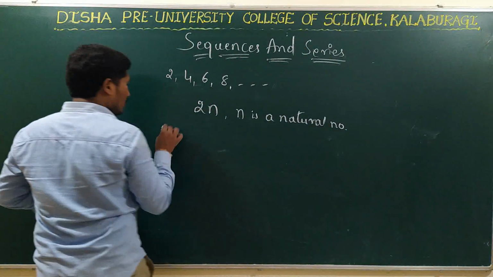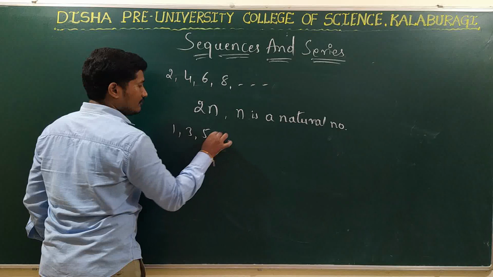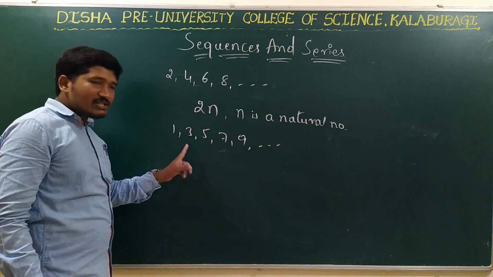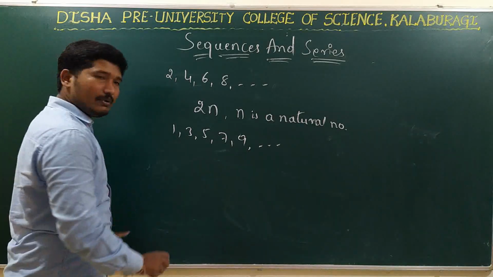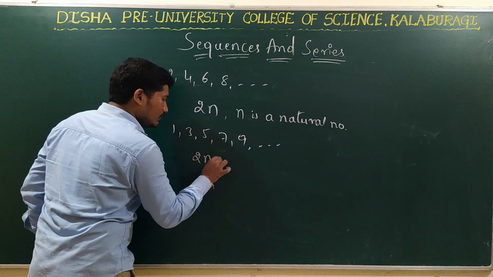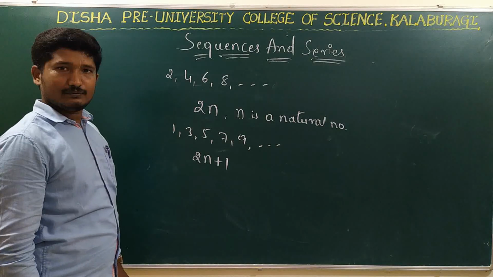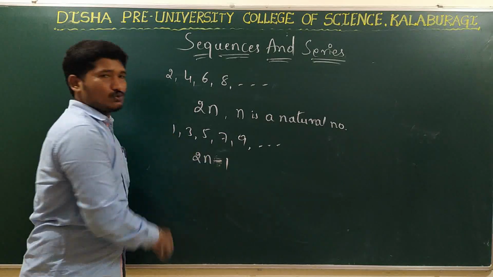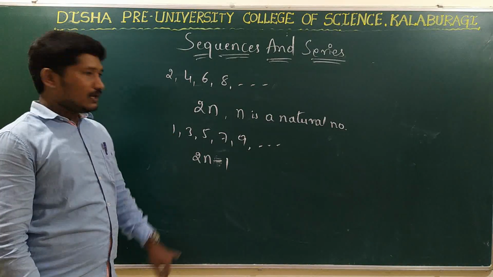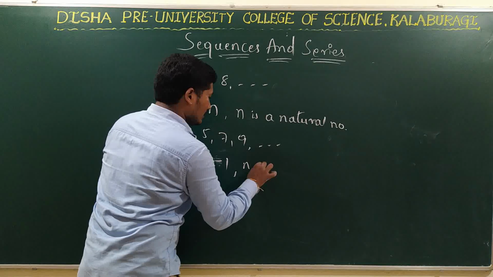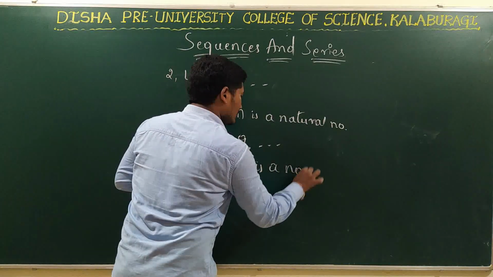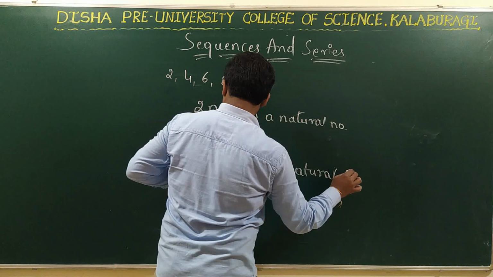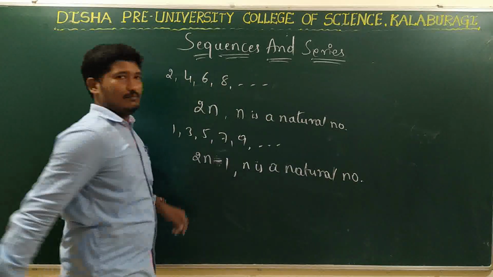In the same way, take odd numbers, 1, 3, 5, 7, 9, and so on. So these are odd numbers. In general, this can be written as 2 into n plus 1. Right? Sorry, 2 into n minus 1, where n is a natural number.